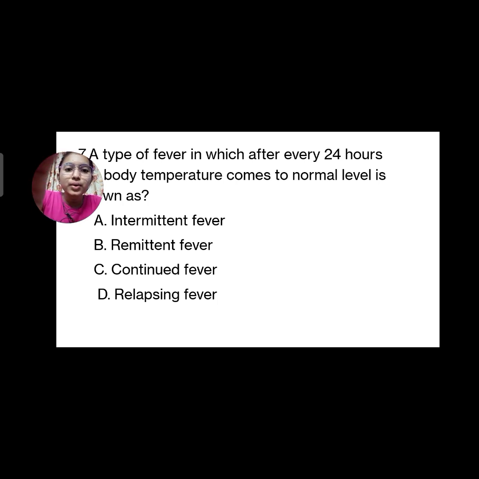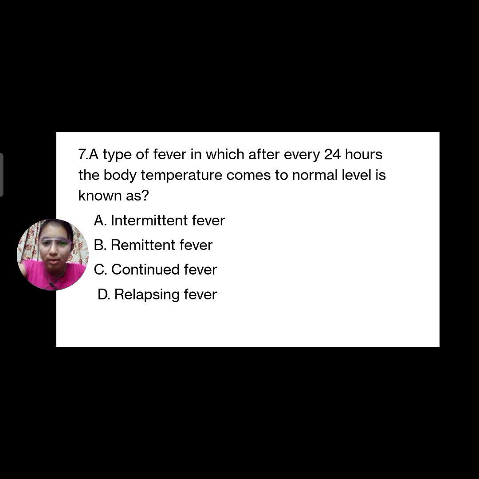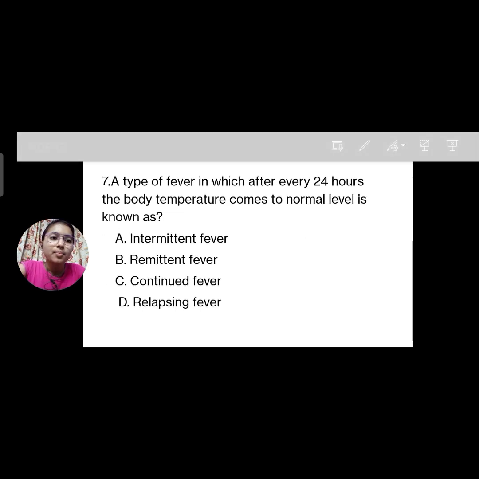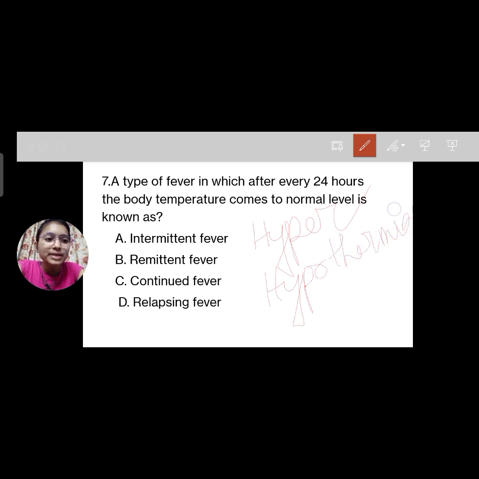Okay. So now, till now we have discussed the normal range of temperature. Now what is the abnormality? There may be hyperthermia or hypothermia. So what is hyperthermia? When the temperature increases more than 99 degrees Fahrenheit, that is hyperthermia. And what is hypothermia? When the temperature decreases below the normal, then it is hypothermia.